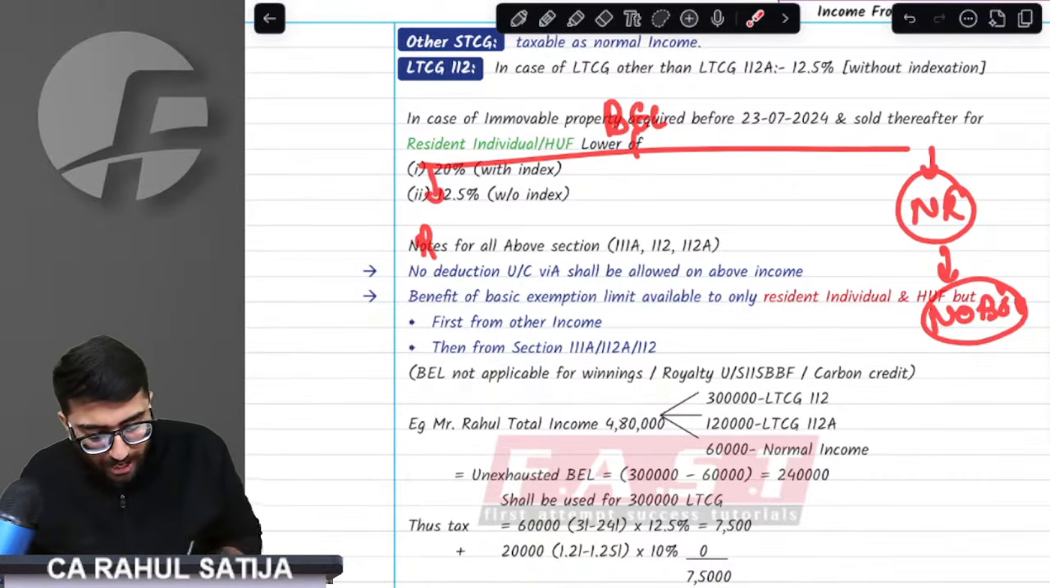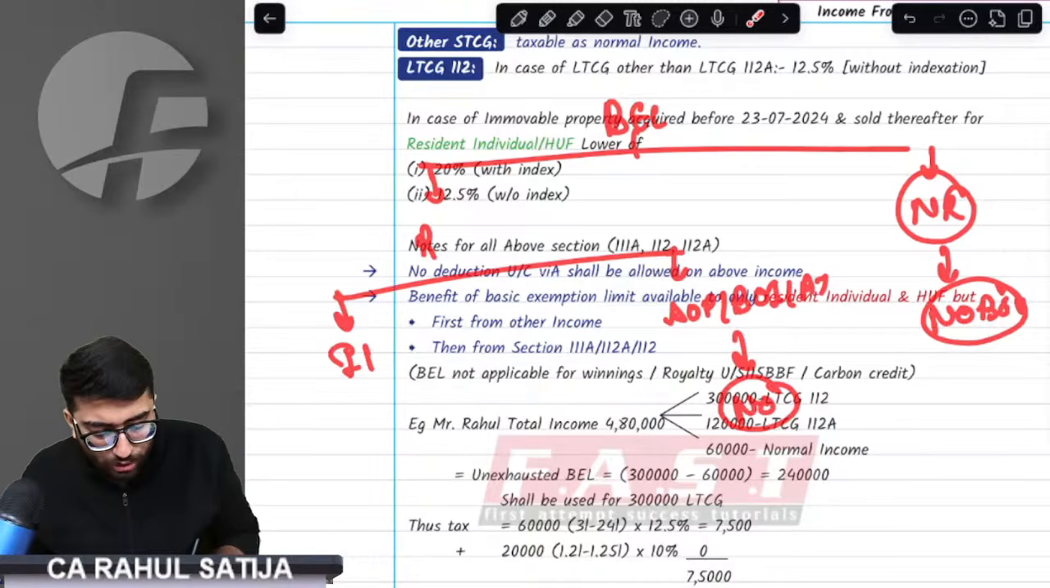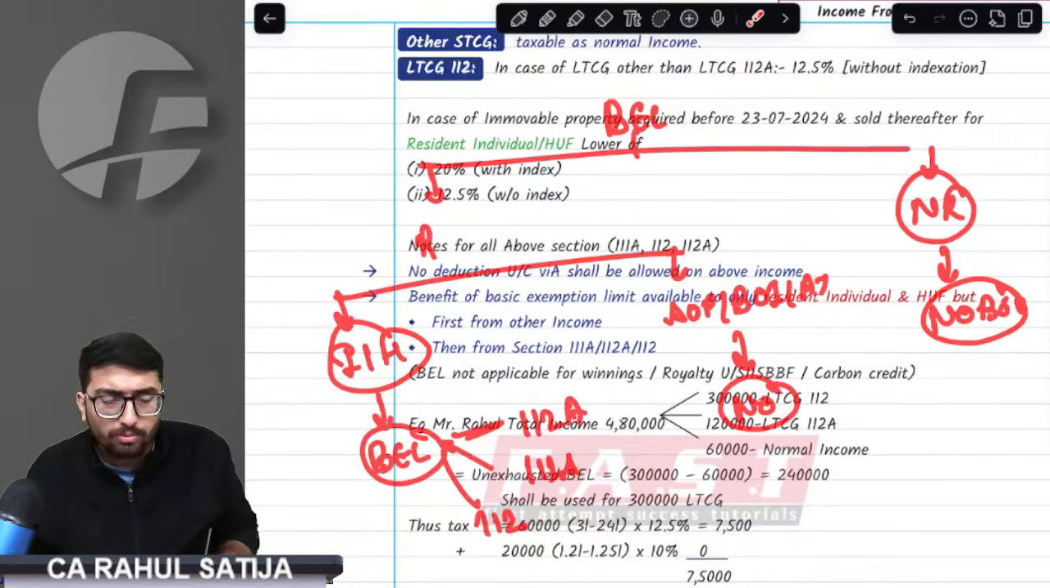But if you are a resident, and if you are an AOP, a BOI, or an artificial juridical person, again no basic exemption benefit is given to you. But if you are an individual or HUF, you are given the basic exemption limit benefit on these three incomes: 112A, 111A, and 112.